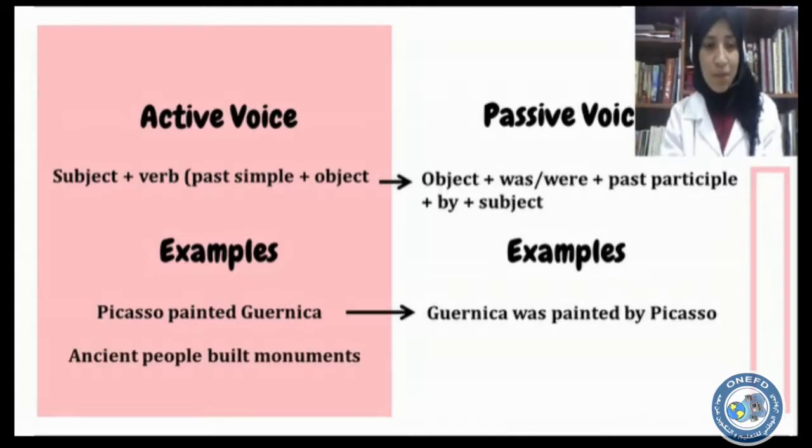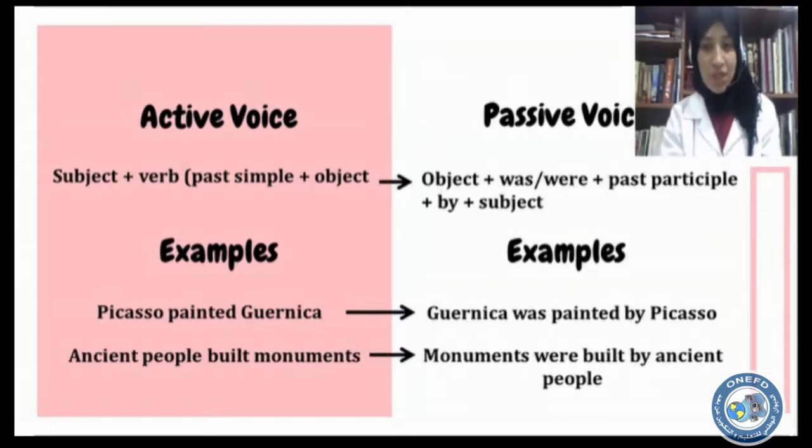Ancient people built monuments. This is in the active voice. So we have ancient people, the subject, built, the verb in the past simple, and monuments, the object. Now the passive voice.